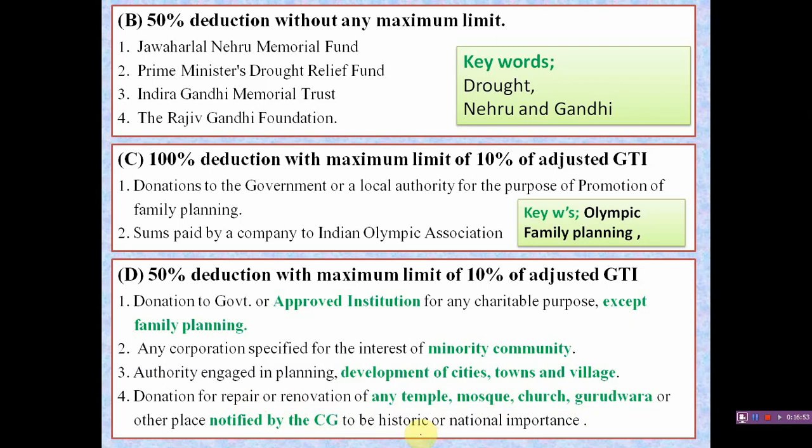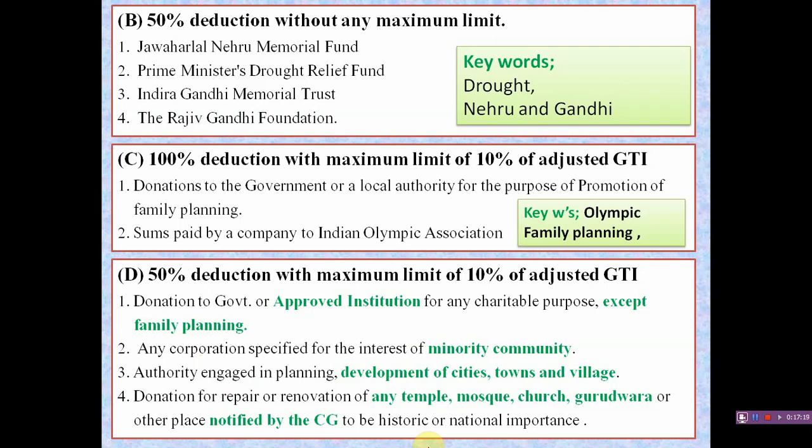Temple, mosque, church, gurudwara and historic places notified by the central government are the keywords for category D. While solving or computing the deduction under section 80G, students, first you have to identify the items.